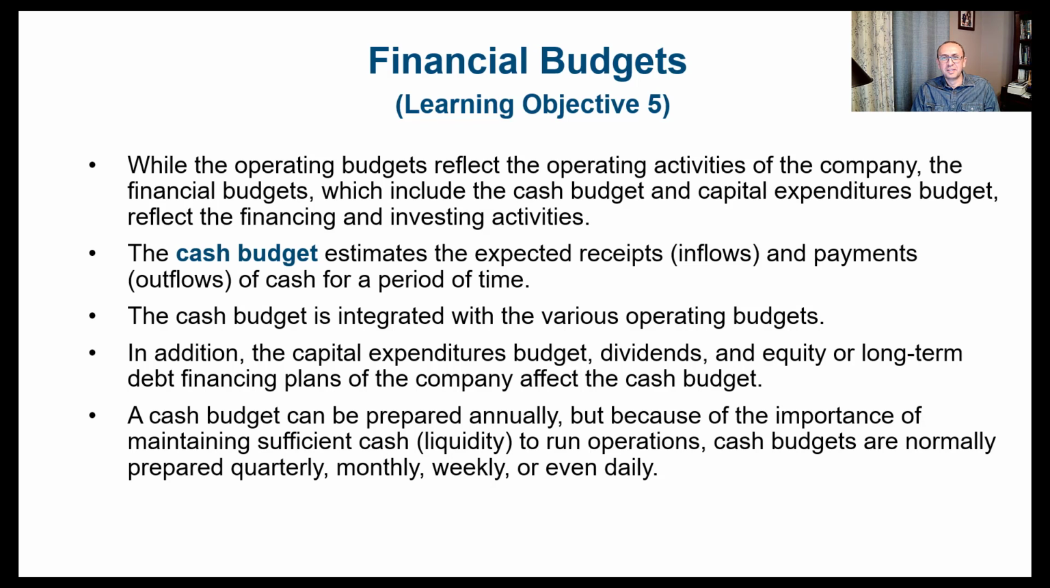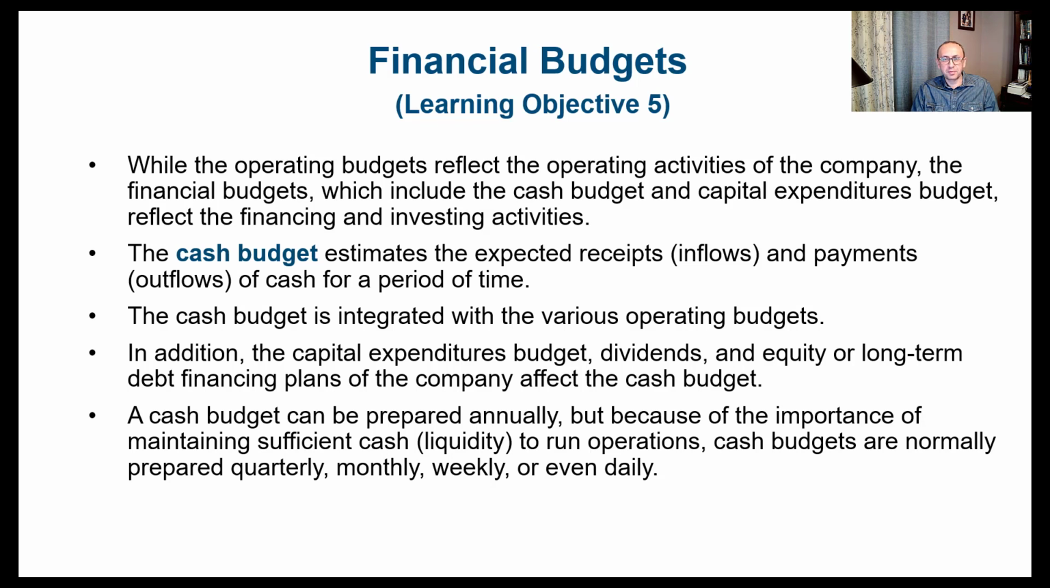Hello everyone. Now let's continue our discussion about budgeting, and we'll talk about the second part of the master budget, which is the financial budget. While the operating budgets reflect the operating activities of the company, the financial budgets, which include the cash budgets and capital expenditure budget, reflect the financing and investing activities.